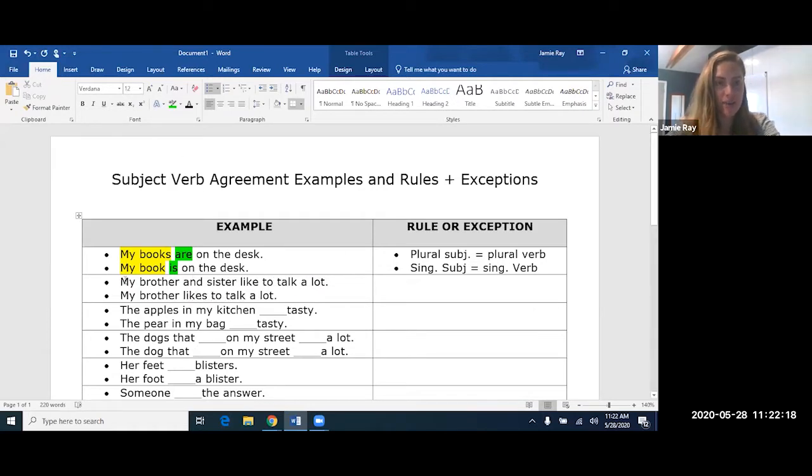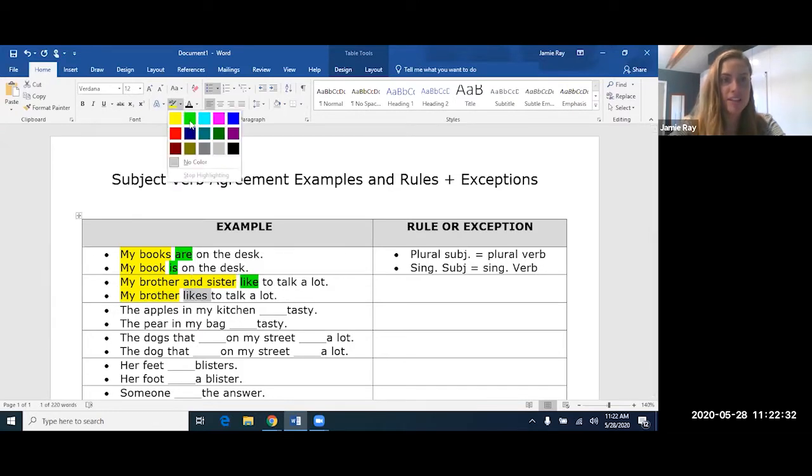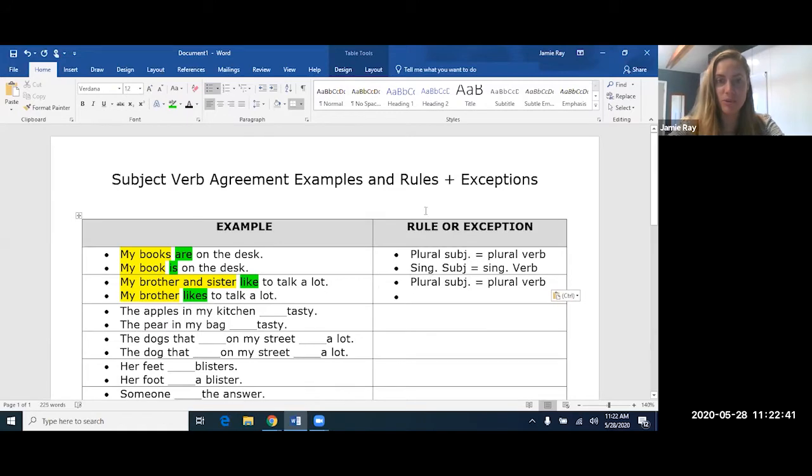I need to make sure that up here, since I have a plural subject, I use a plural verb. And over here, since I have a singular subject, my brother, I have a singular verb with an S. So same rule as above. When you have a plural subject, you need a plural verb, and when you have a singular subject, you have a singular verb.